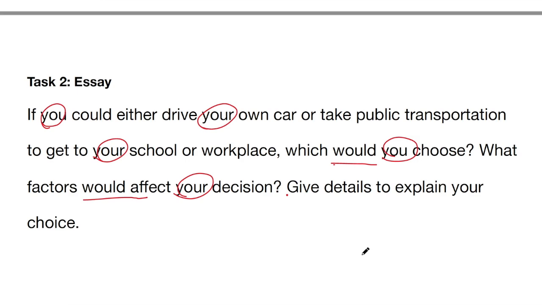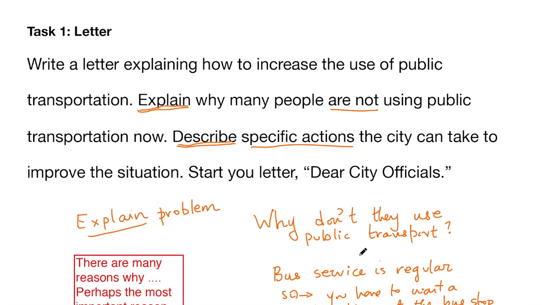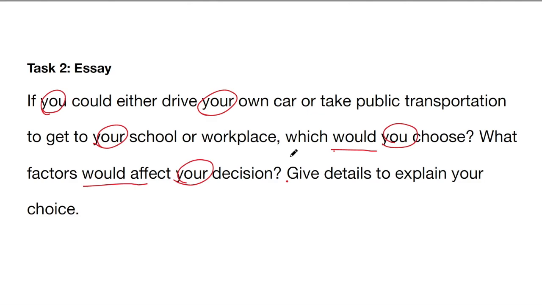So perhaps the essay is not something I would decide to write because it's more difficult to organize it, it's more difficult to come up with ideas. Okay, the letter is much more straightforward. You explain why many people, you describe, it helps you a lot more. Another thing that it does, it organizes it, okay? It tells you, do this in the first main body paragraph, explain, do that in the other main body paragraph, describe. When you look at the essay, does it tell you what to do in the two main body paragraphs?